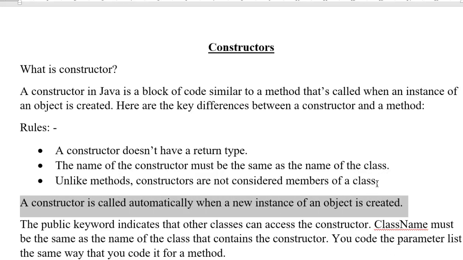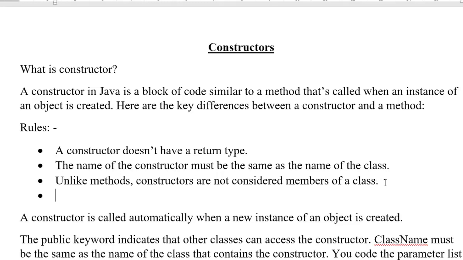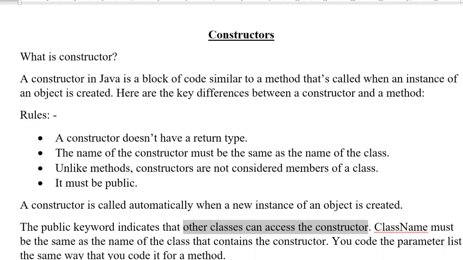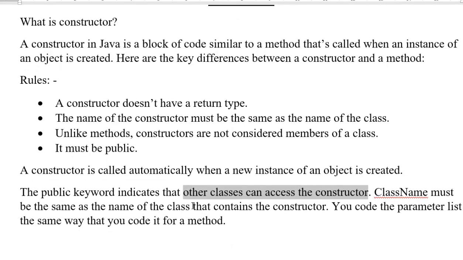And one more rule is there. It must be public. It cannot be defined as private, because it depends on the object of the class. The public keyword indicates that other classes can access the constructor. The constructor name must be the same as the name of the class that contains the constructor.